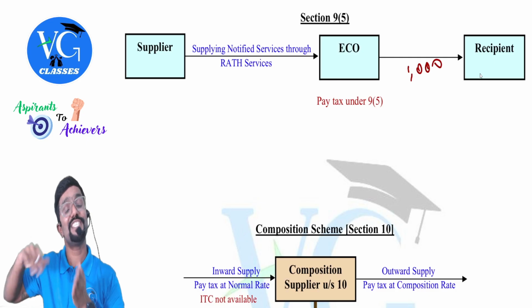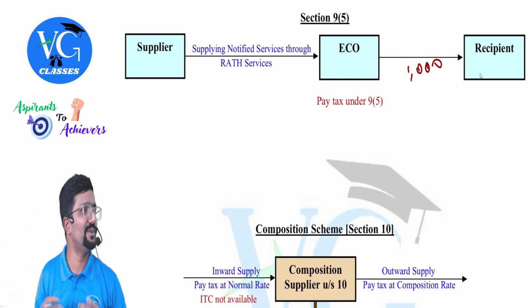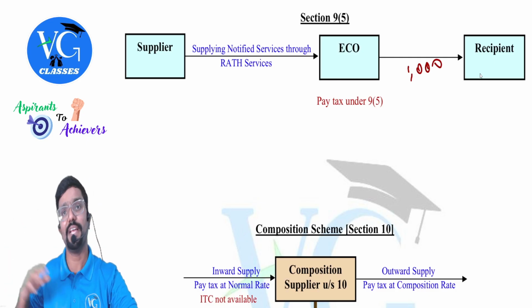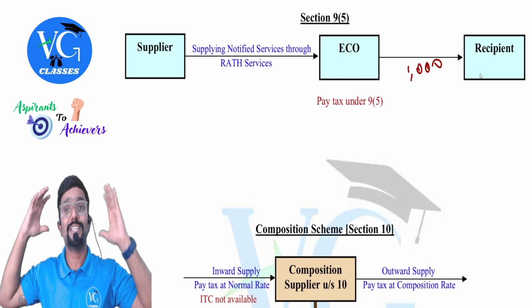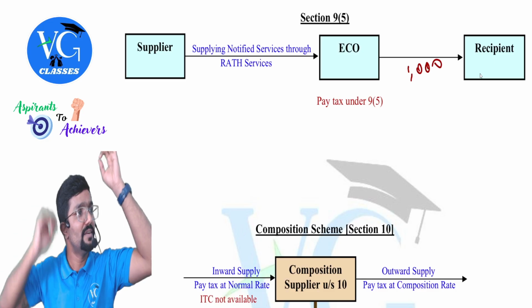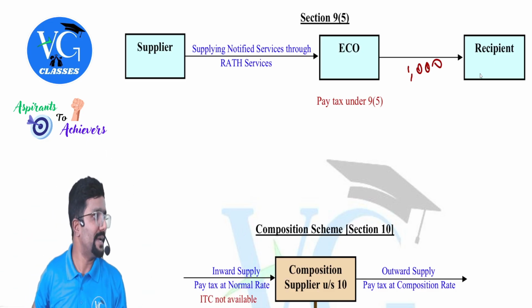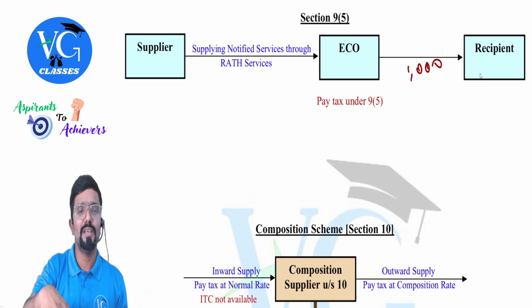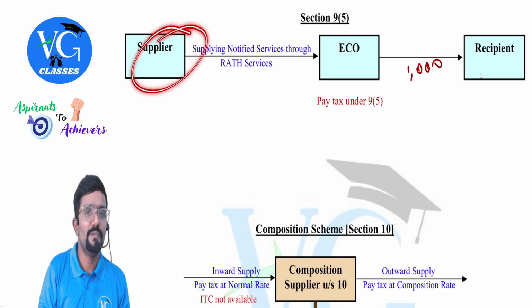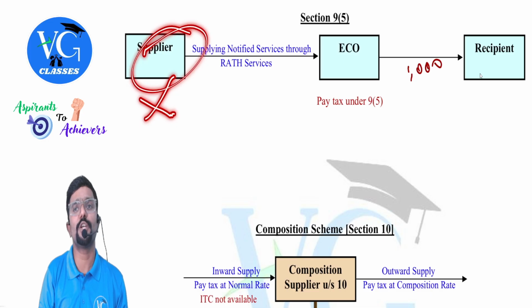But can he charge GST and collect it from the recipient? Yes, that is what they do. They can charge and collect it from the recipient. But the compliance procedure is on whose head? It is on the e-commerce operator. Simple logic, guys. Why? Because these suppliers are small. We cannot catch hold of these people. That is what the government felt.